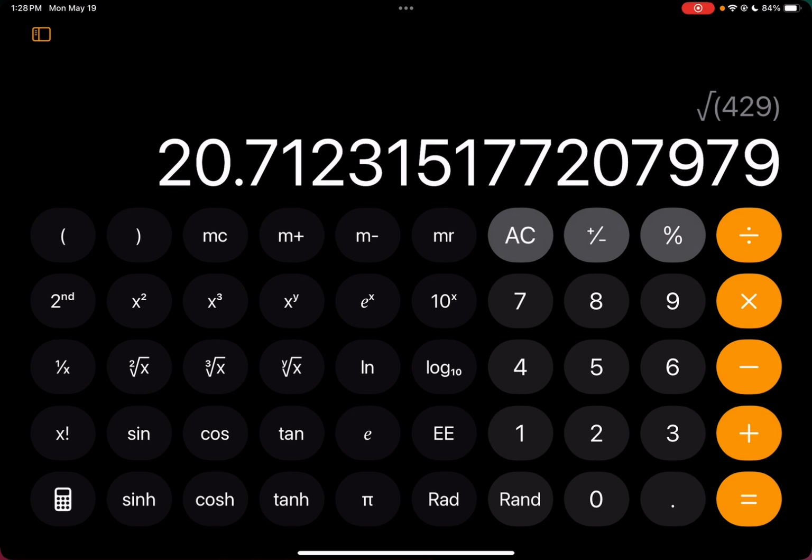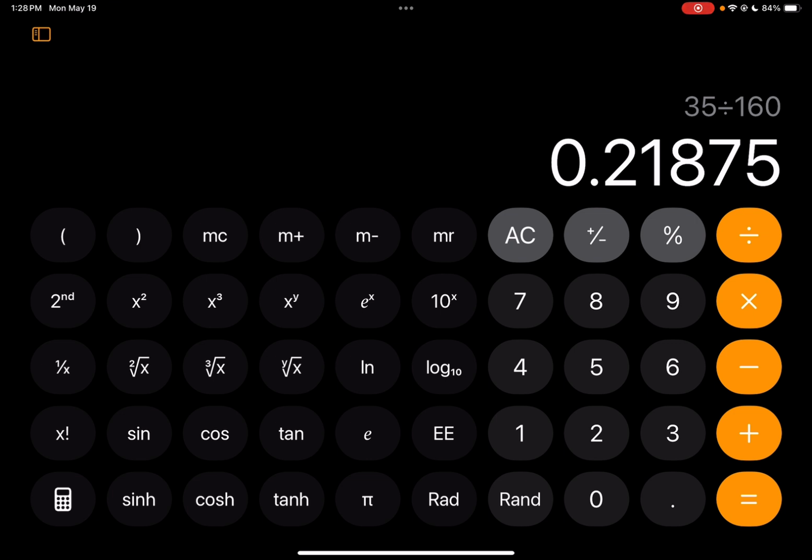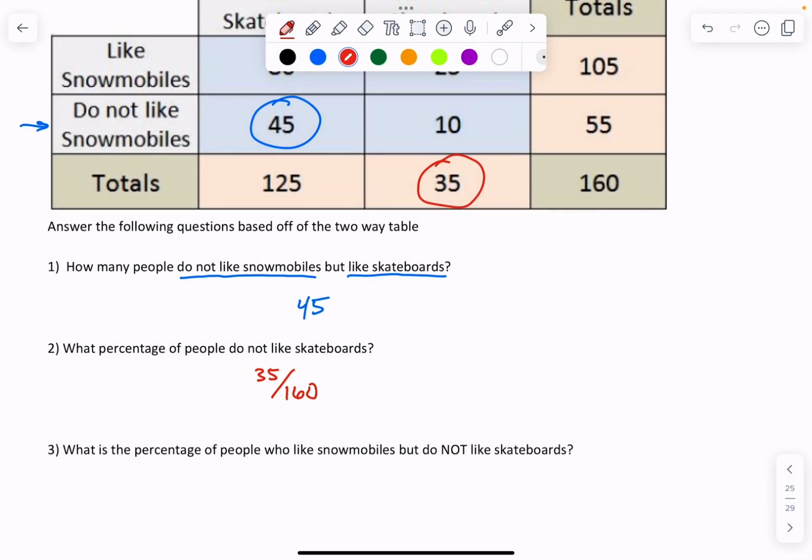So using my calculator, 35 divided by 160 is going to give me 0.21875. Now, usually you're going to make this a percentage, so I move the decimal point 2 places, and that makes this 21.9% of people.